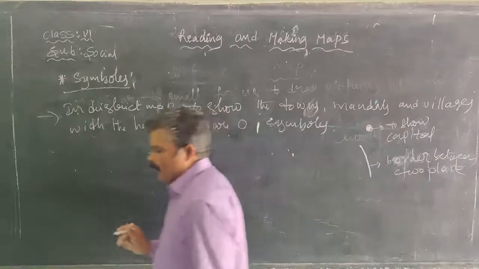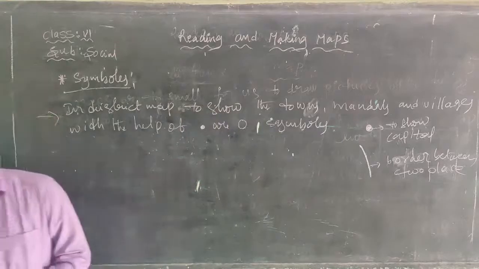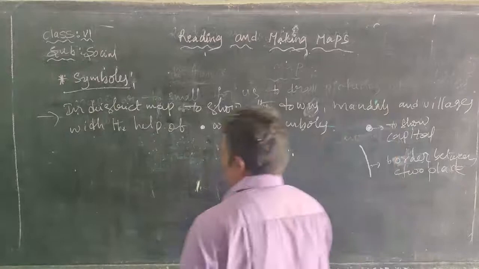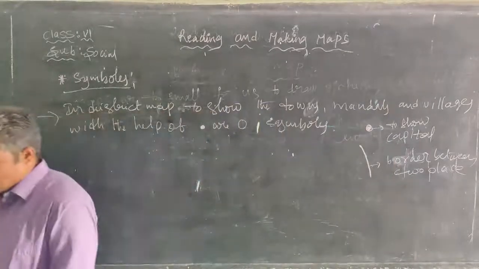So like that, the map makers show things on a map with the help of symbols.